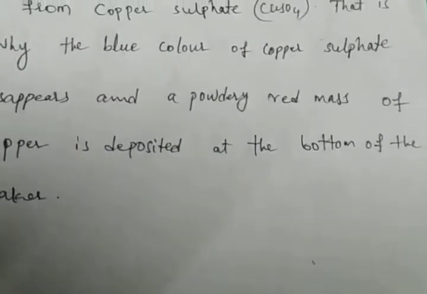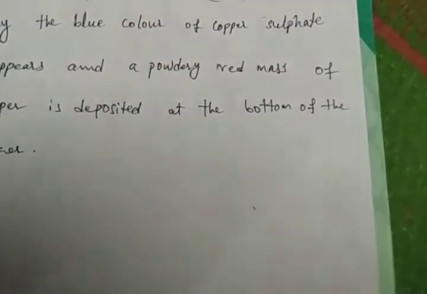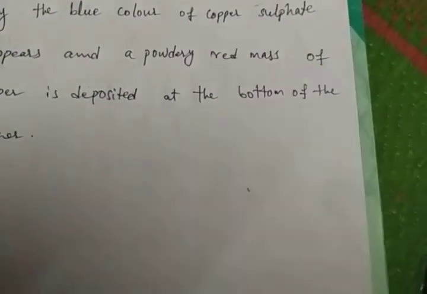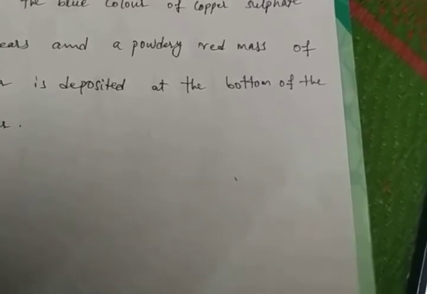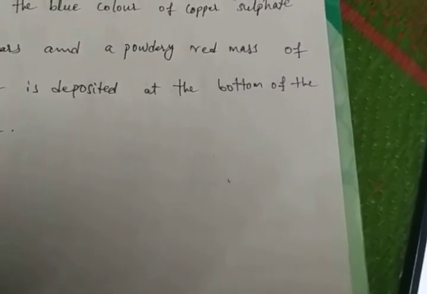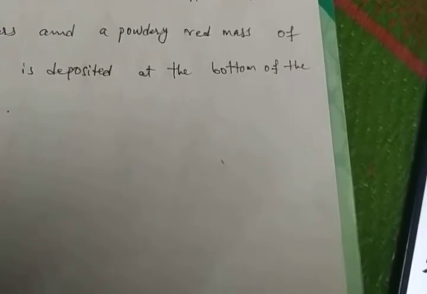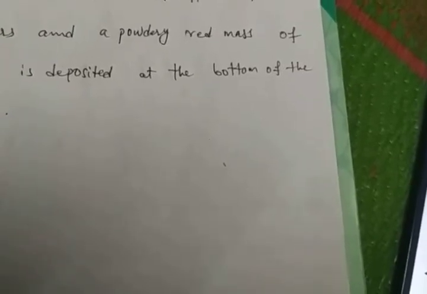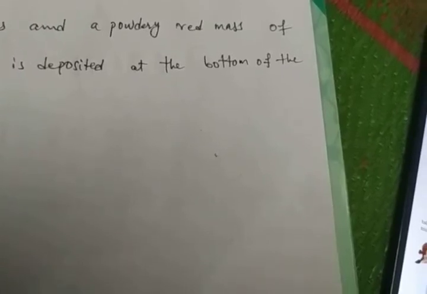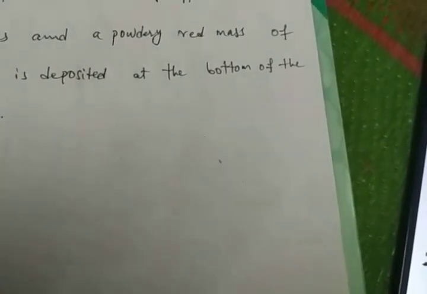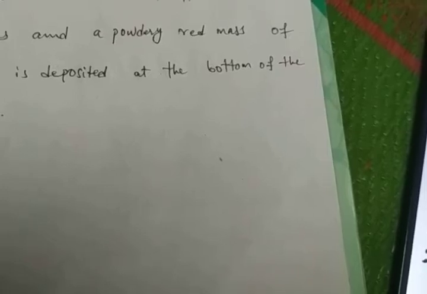Okay, once you have to observe beaker A. In beaker A, zinc and copper sulfate are there. Zinc is a more reactive metal than copper, so that's why zinc replaces the copper from its solution. Before that, copper sulfate is a blue color. After the zinc displaces the copper from the copper sulfate, the copper is deposited at the bottom of the beaker. It is a red color.